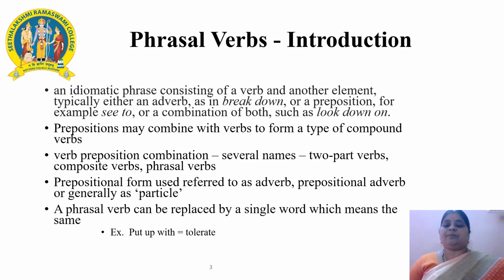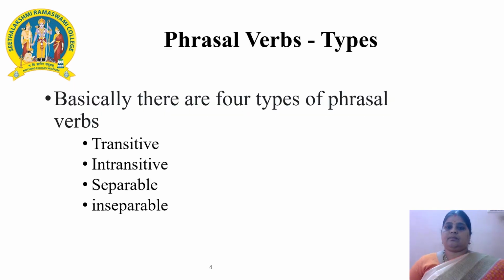A phrasal verb can also be replaced by a single word which means the same. For example, put up with is a phrasal verb which can be replaced by the word tolerate, which means the same. There are four basic types of phrasal verbs. They are transitive phrasal verbs, intransitive phrasal verbs, separable phrasal verbs, and inseparable or non-separable phrasal verbs. As we look into the rules, we will also analyze these types.